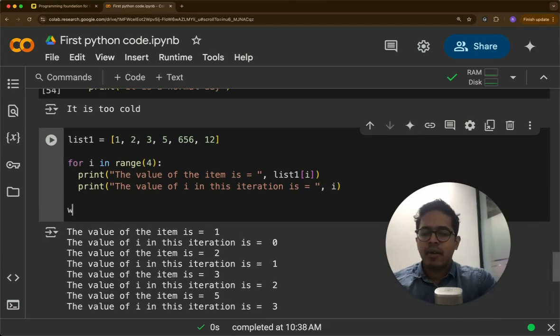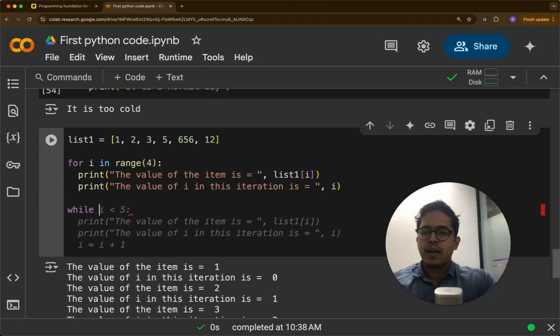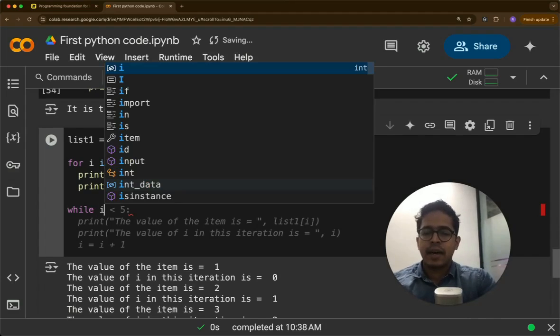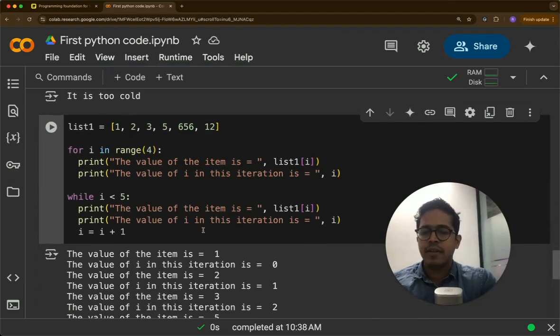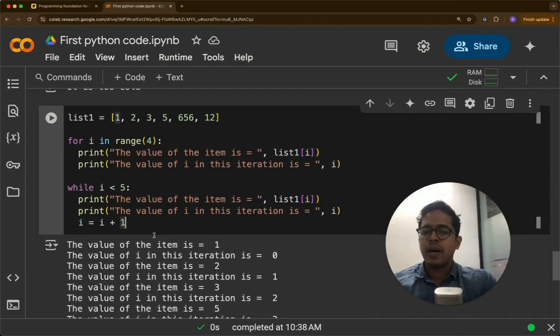Now we can print the while loop. While, let's say i less than 5. I think Gemini has already given me the perfect thing which I was about to write. But while i is less than 5, print the value of the item is list1 of i. And here you are modifying the value, i equal to i plus 1.